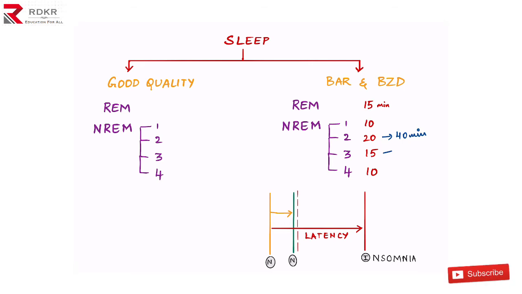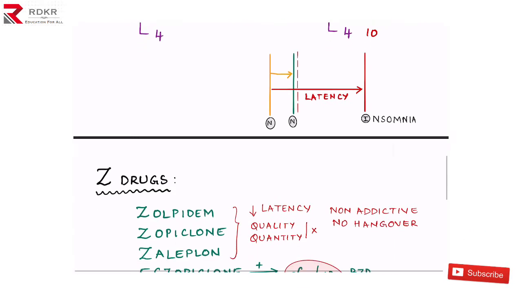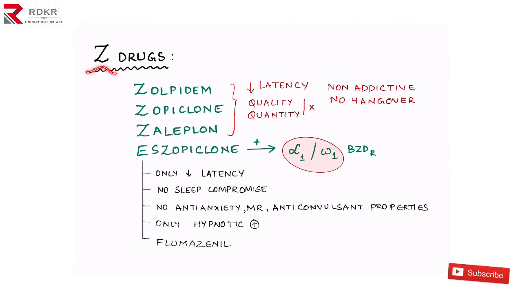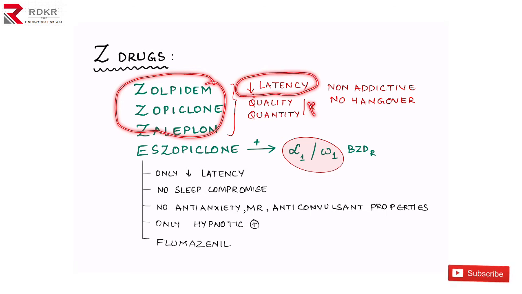How can we solve this problem? Yes, we have come up with newer drugs, non-benzodiazepine drugs, also known as Z drugs. The names are zolpidem, zaleplon, zopiclone, and the isomer of zopiclone, eszopiclone, right? These Z drugs decrease the latency and there is no compromise in quality or quantity.